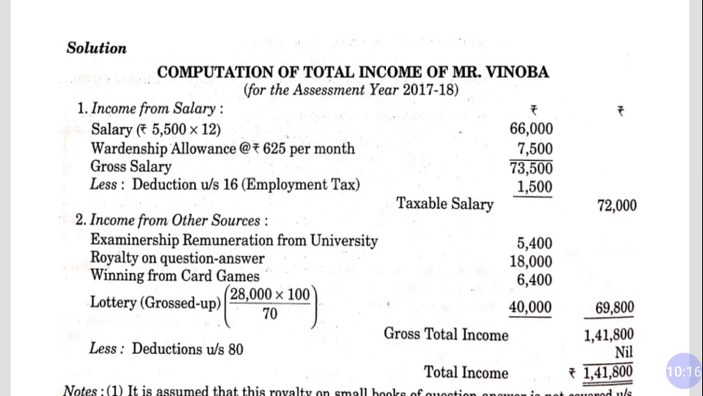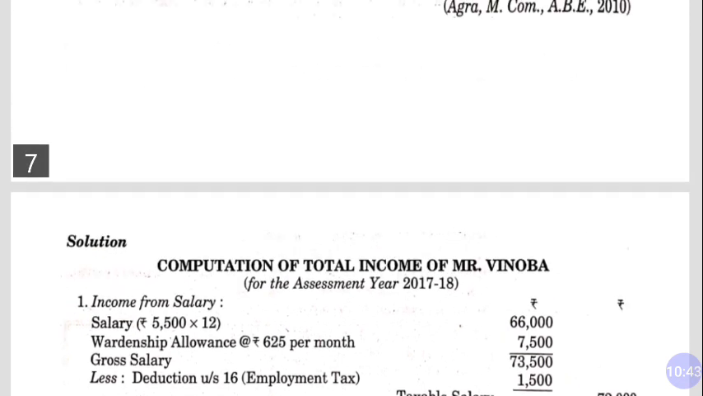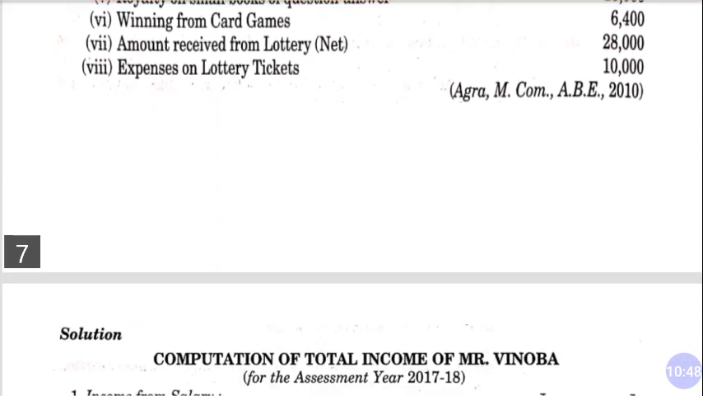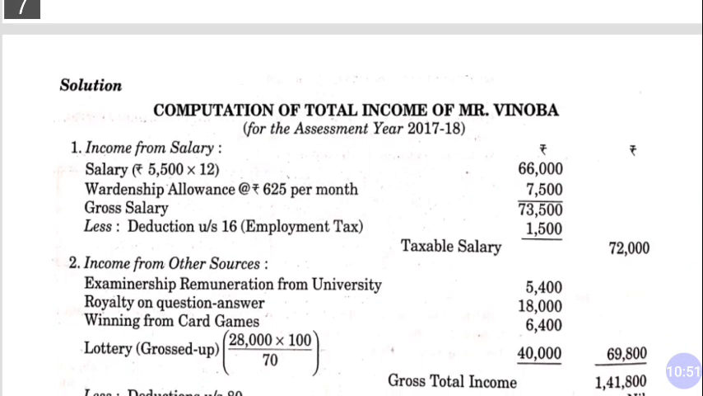Income from salary. Salary given in the question is 5500 rupees per month, multiplied by 12. Wardenship allowance is 620 per month. So gross salary is 73,500, less deduction under section 16 in order to get taxable salary. So this deduction is about employment tax. In this question it is given as payment of tax relating to employment. So we will have to deduct this amount out of gross salary in order to get taxable salary. So taxable salary is 72,000.